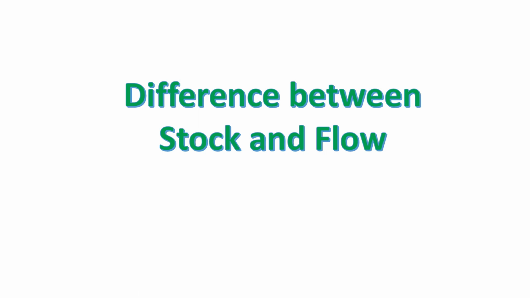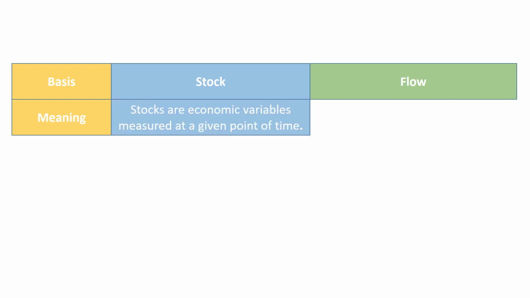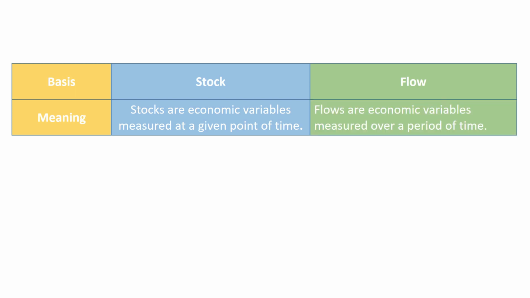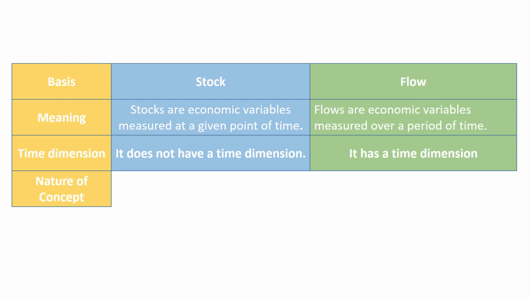Difference between stock and flow. First column is the basis of differentiation, second column is stock, and third column is flow. First basis of differentiation is meaning. Stock are economic variables measured at a given point of time. Flows are the economic variables measured over a period of time. Second basis of differentiation is time dimension. Stock variable does not have a time dimension. Flow variable has a time dimension.